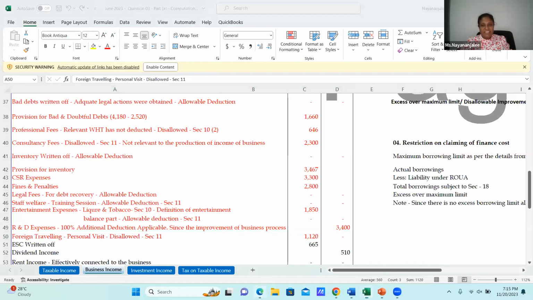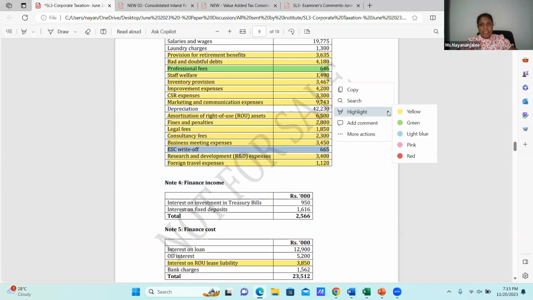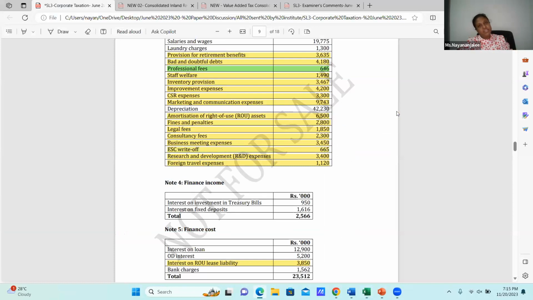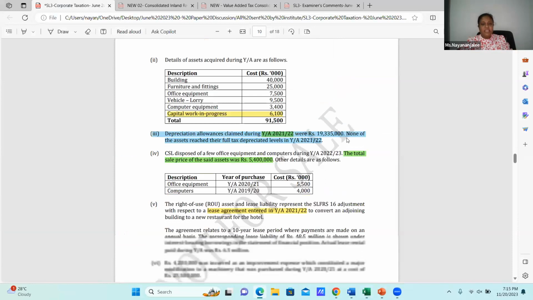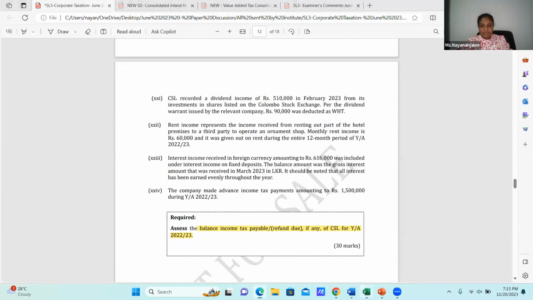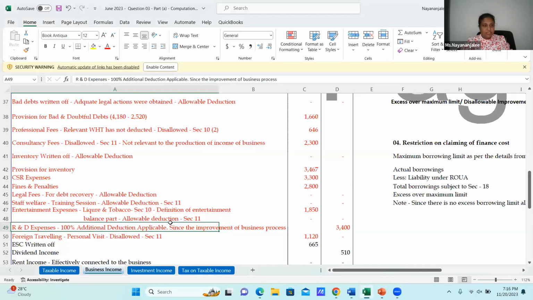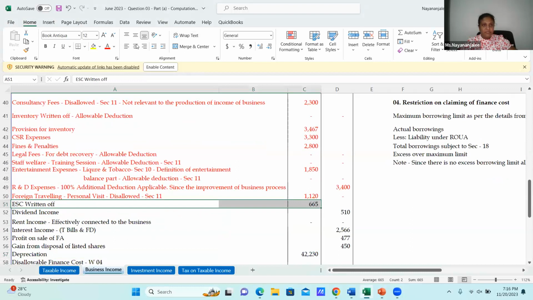And the next, which is already highlighted, ESC written off 665, should be disallowed. Any levy or taxes charged to the income statement that is written off, which is irrecoverable, shall be disallowed. Then I'm coming to this ESC written off. Done.